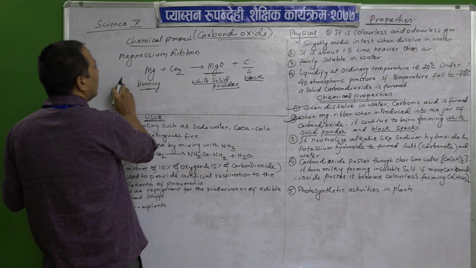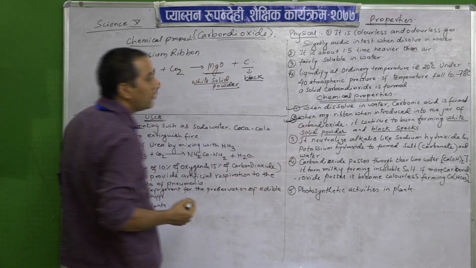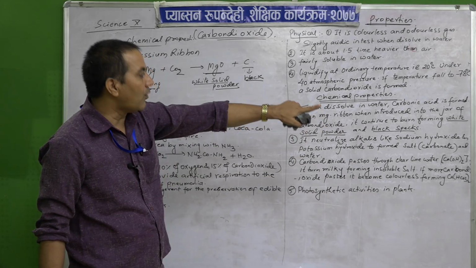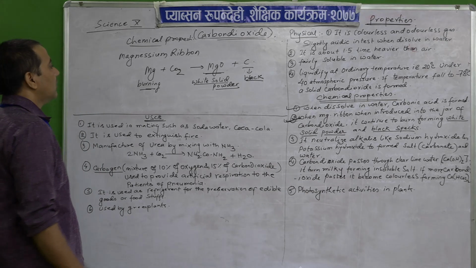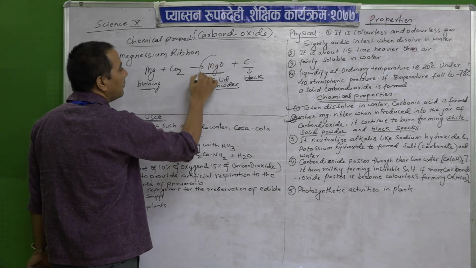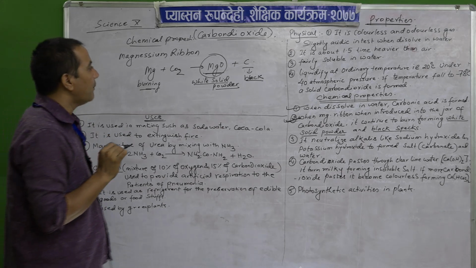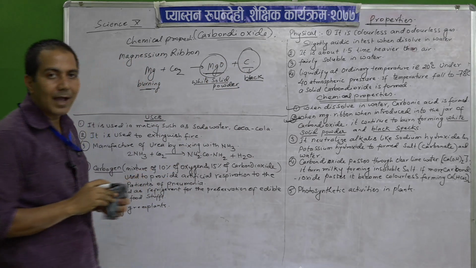So, when a burning magnesium ribbon is introduced into a gas jar of carbon dioxide, it continues to burn, forming white solid powder, which is magnesium oxide, and black specks, because of the presence of carbon.